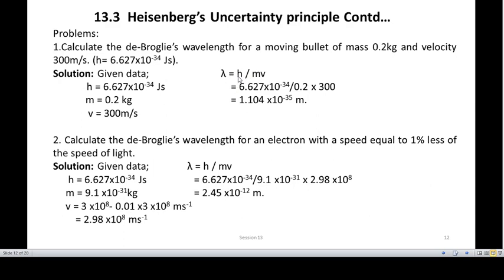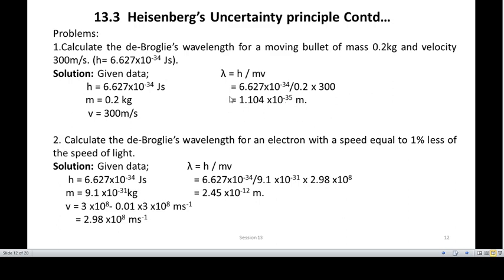When you substitute h is equal to 6.627 into 10 to the power minus 34, divided by m, which is 0.2, and into v, velocity, that is 300 meter per second, the answer is 1.104 into 10 to the power minus 34 meters. The wavelength is like this.